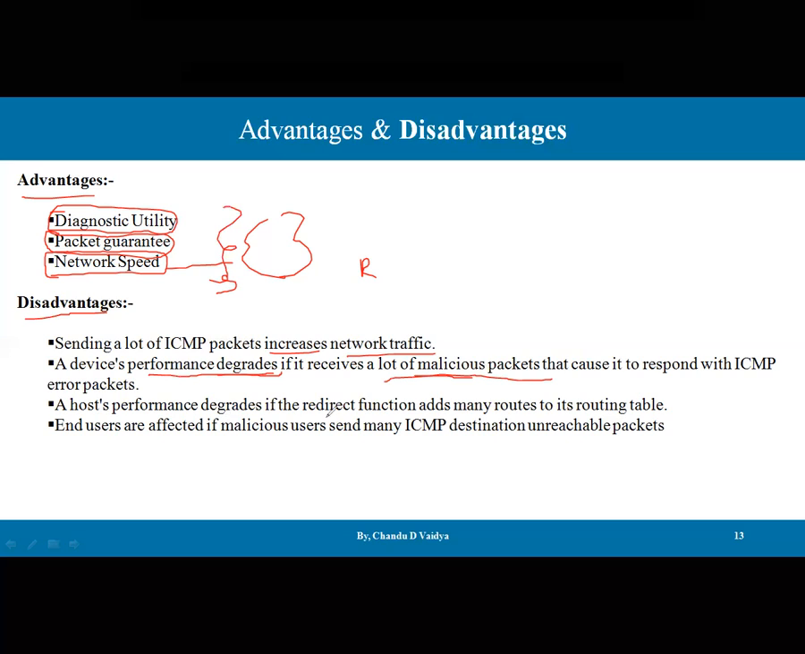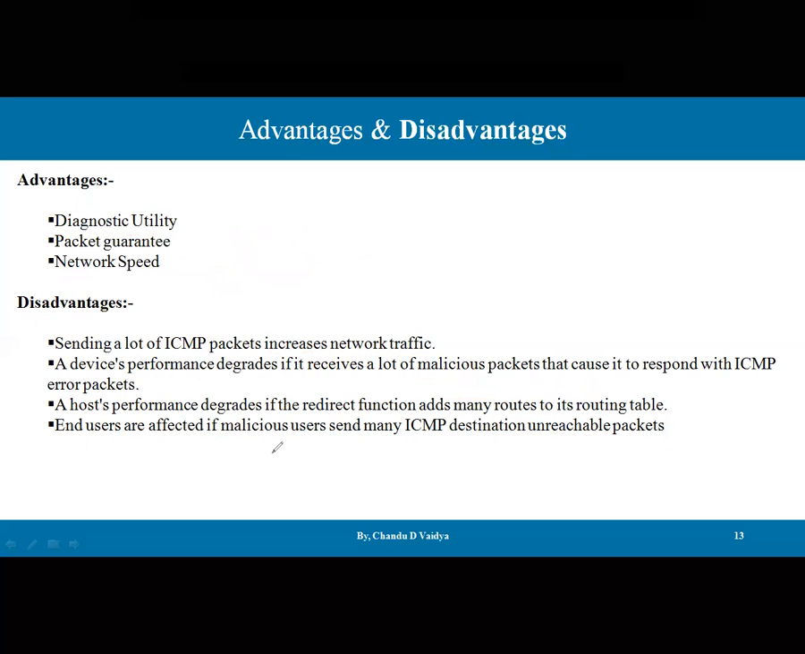Third, host performance can be degraded if the redirection functions add many routes to its routing table. If we refer to the routing table and there are multiple paths available, there are multiple entries to check, and in order to process those multiple entries, the performance can be degraded. This is possible. End users are also affected if malicious users send many ICMP destination unreachable packets. This can be a kind of fraud where only ICMP packets are sent. Malicious attacks are going to be there, and in that case too the performance is reduced, and that particular user is affected.